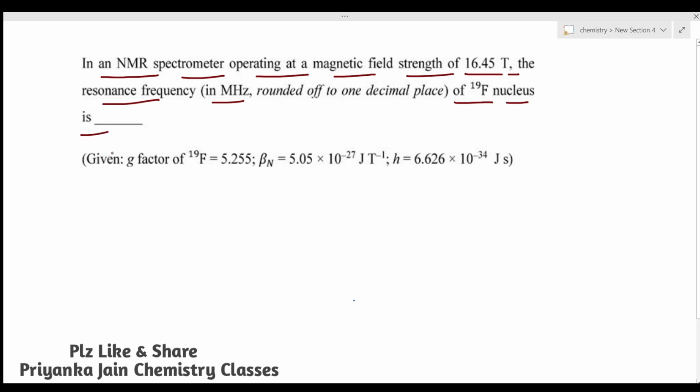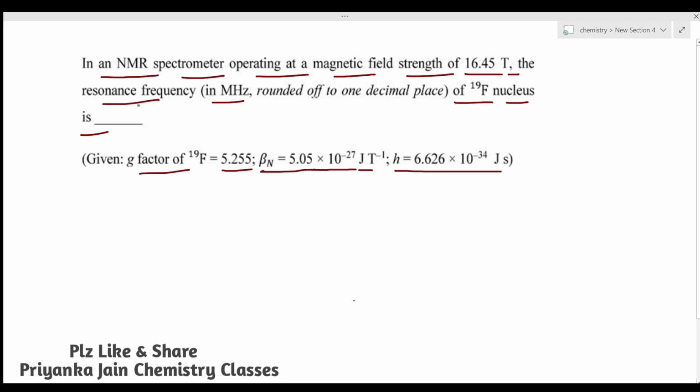We have to find the resonance frequency. We are given the g factor is 5.255, beta n, or mu n, is equal to 5.05 into 10 to power minus 27 joules per Tesla, and Planck's constant is 6.626 into 10 to power minus 34 joule second.